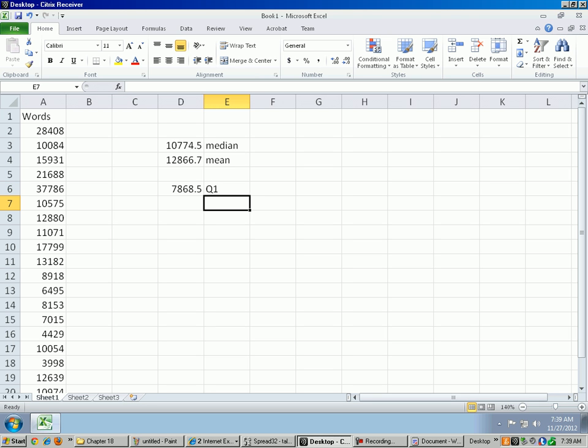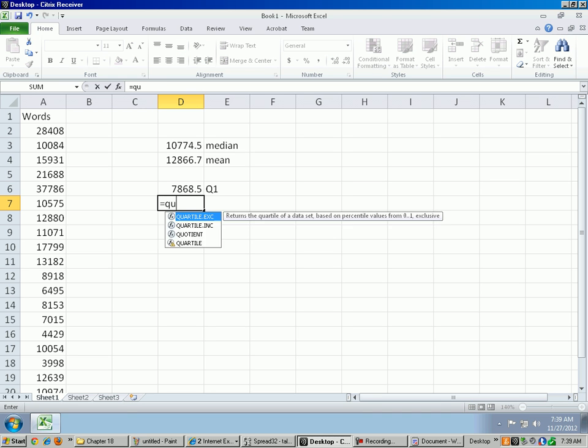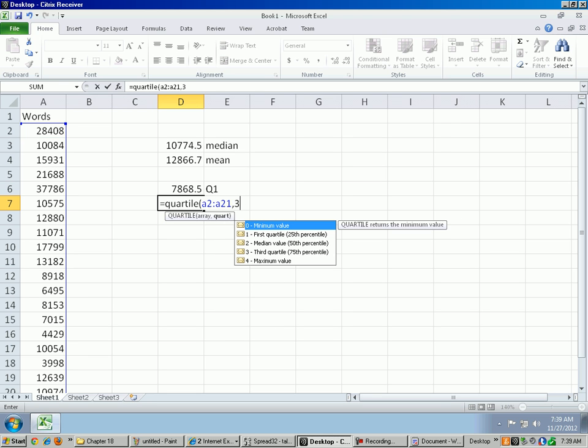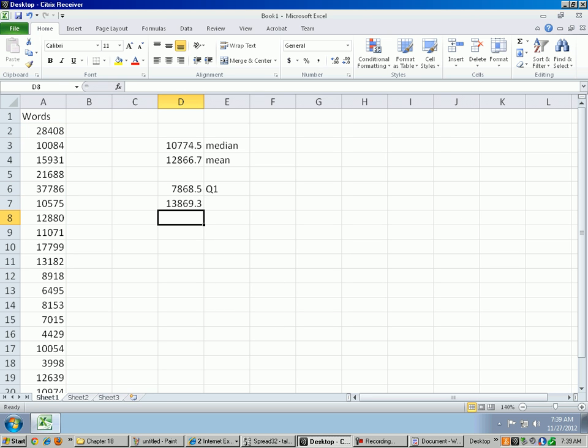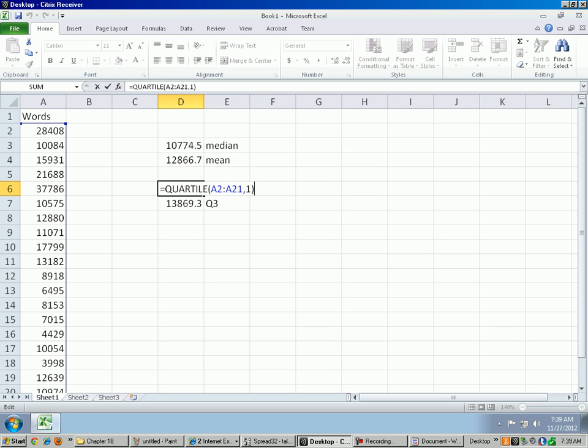All right, the third quartile, equal sign quartile of A2 to A21, comma 3. That is 13,000. Okay, so that's Q3. One more time, the syntax there. Quartile of the range of data, comma 1. That's first quartile. Quartile A2, A21, comma 3 gives us the third quartile.